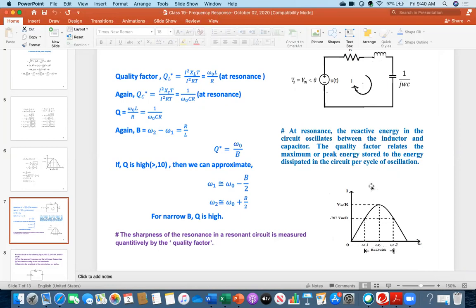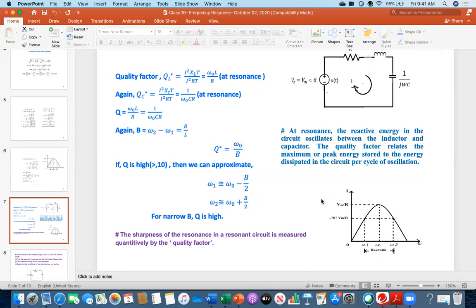If the peak goes much higher, the bandwidth will be much narrower, much smaller. If it is very high, then the distance between omega 2 and omega 1 will be very, very small. That is called a high quality circuit.